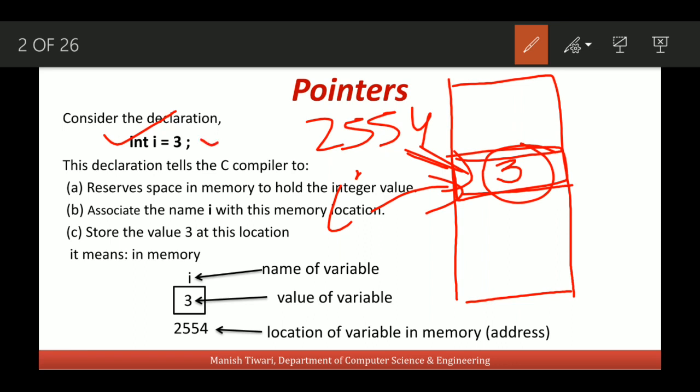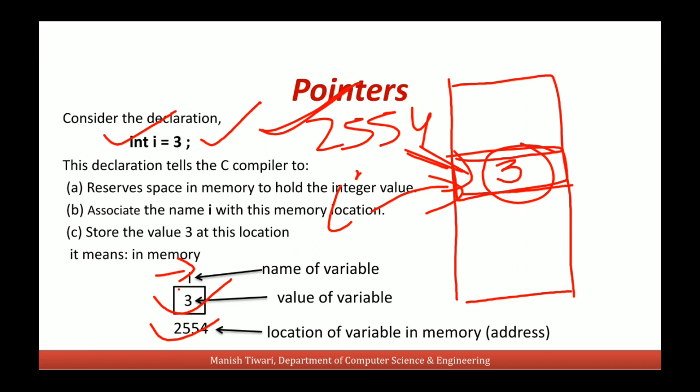So declaration of I as an integer means there will be a memory block so that we can store this value 3, and that memory block will have an address also. This is called the address or location of this I actually. So this is the value of I and this is the address of I. And with this memory block, this name I is associated. So this is why this is called an identifier also. It means this allocated block of memory can be identified with the name I.